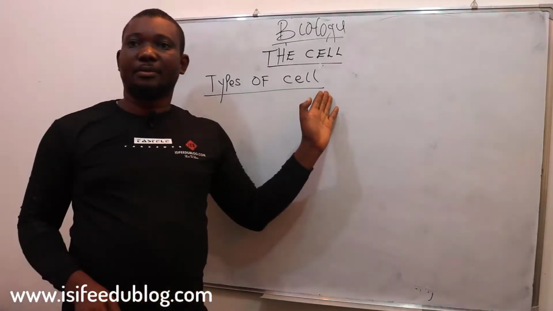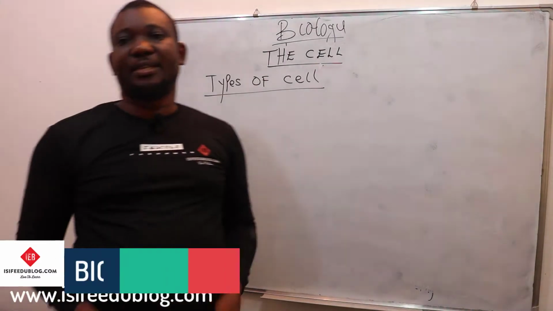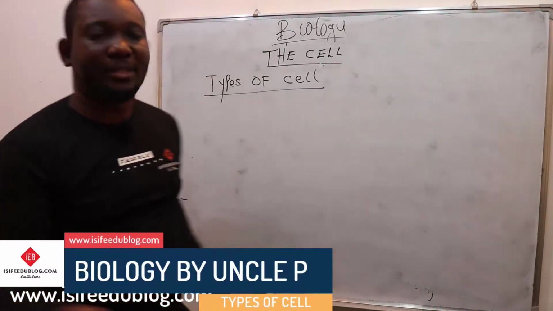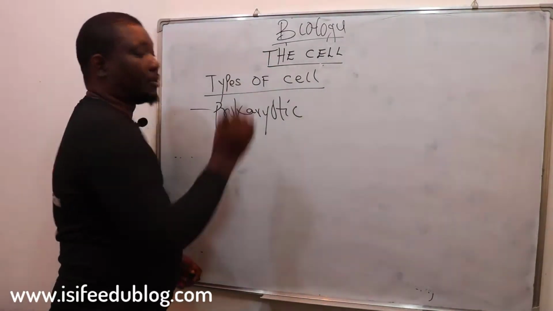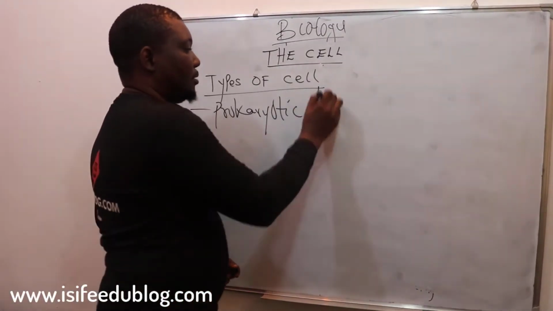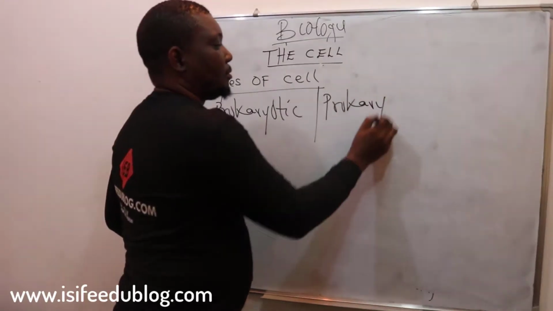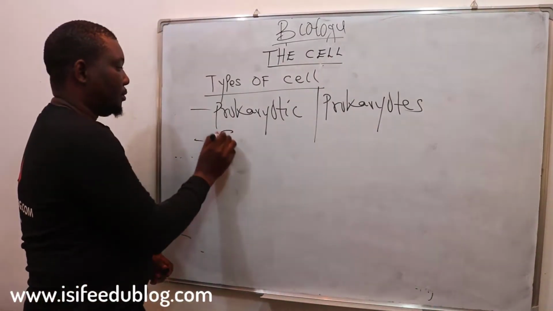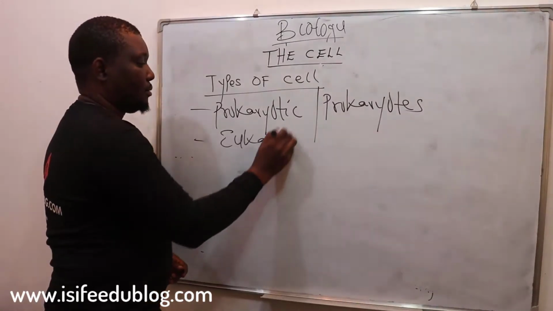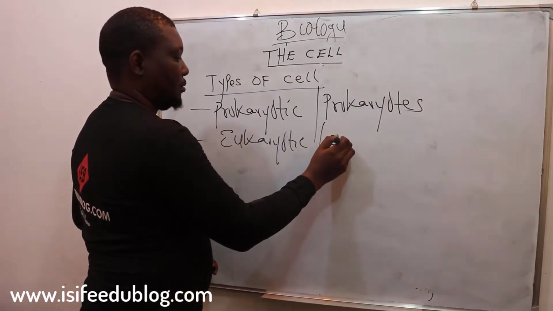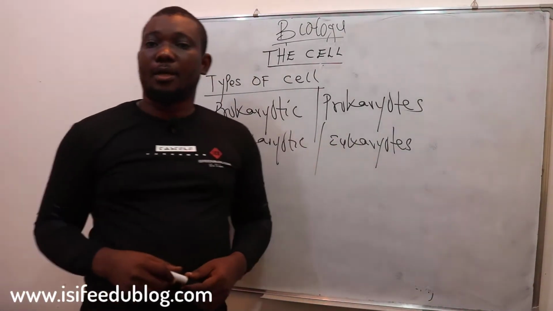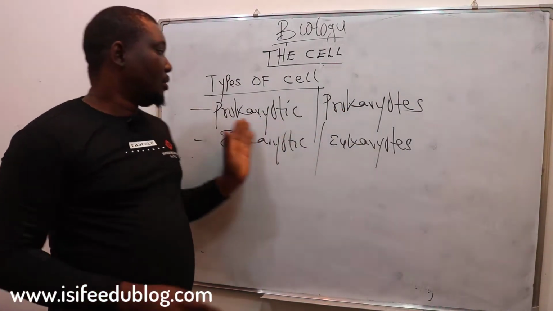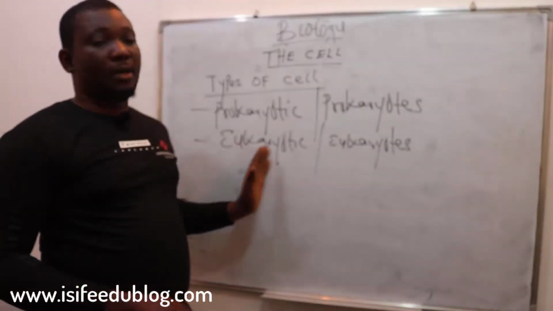Let's look at the types of cell. We have two main types of cell. One is a prokaryotic cell, what we call prokaryotes, and the other is the eukaryotic cell, or eukaryotes. These are the two major types of cell, the prokaryotic cell and the eukaryotic cell.